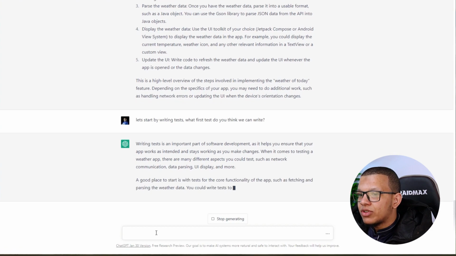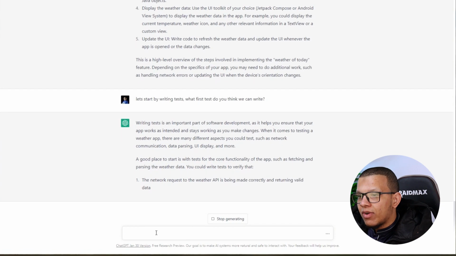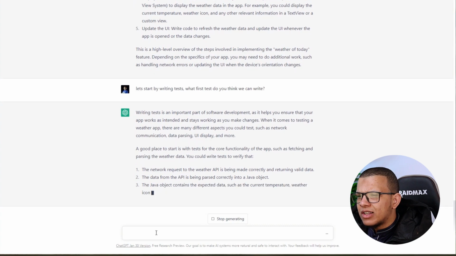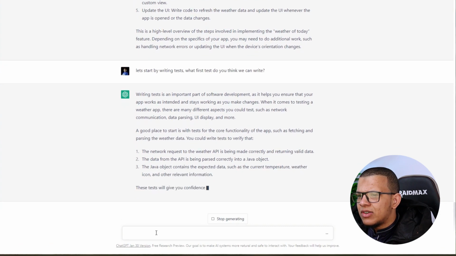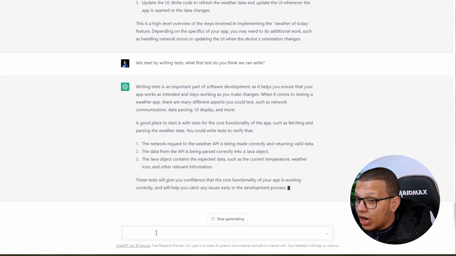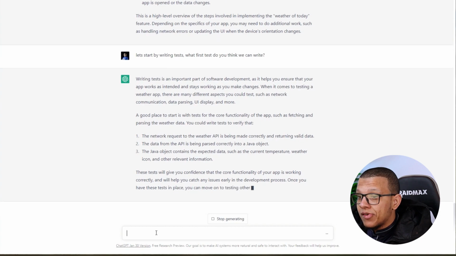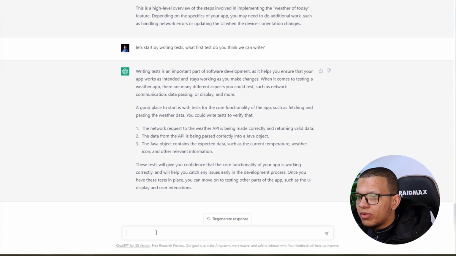Test functionality in the app, such as fetching the weather, verifying the network request. Okay, this is not a unit test, because they're trying to check the network request. But at least, try to give me some tests. Can you write that test for me? Okay, so this is good.